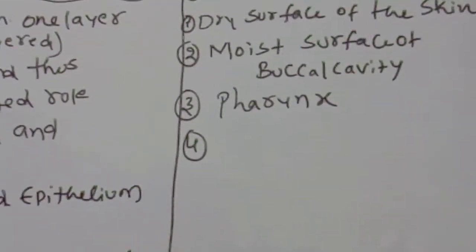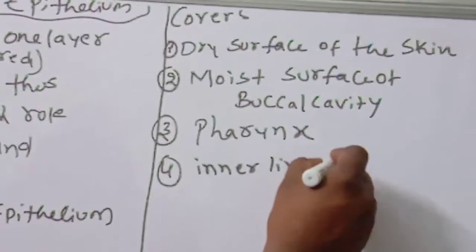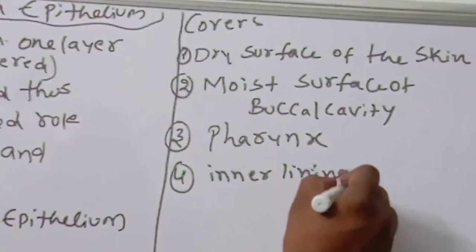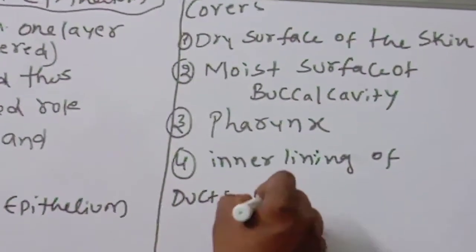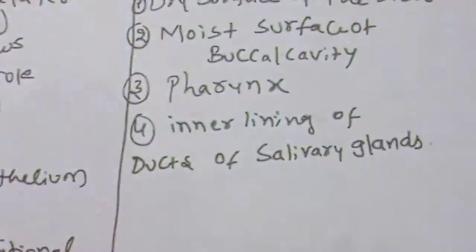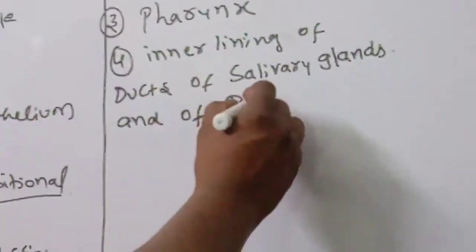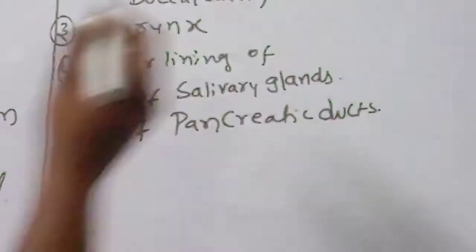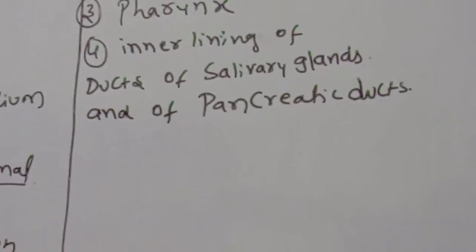Next, it covers the inner lining of ducts of salivary glands, and of pancreatic ducts. Okay, children, this point you should have to remember. Inner lining of ducts of salivary glands and of pancreatic ducts.